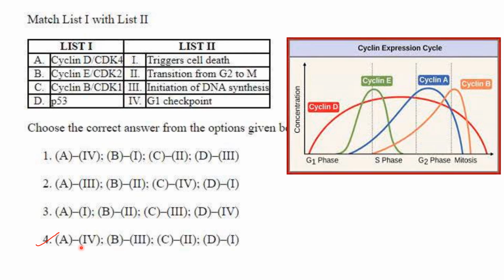Cyclin E is maximum at S phase. So initiation of DNA synthesis, B3. Then cyclin B. That will be transition from G2 to M phase. So G2 to M phase transition, cyclin B. Then p53 triggers cell death, D1. So the answer here is option 4: A4, B3, C2 and D1.